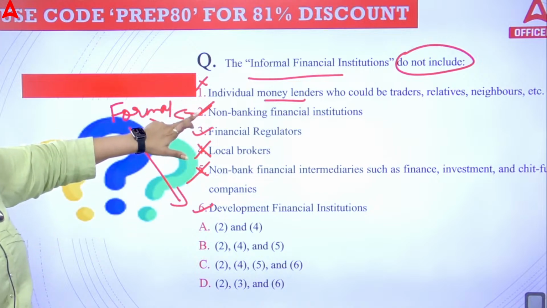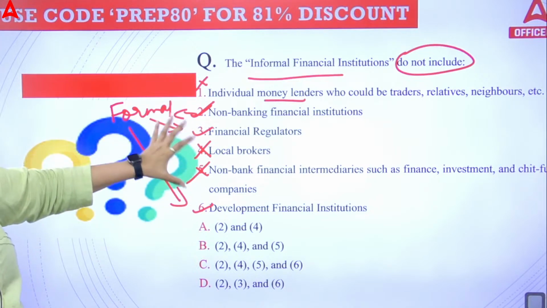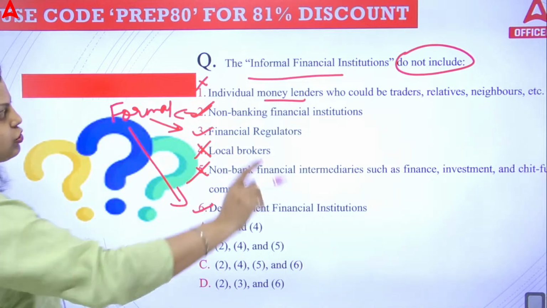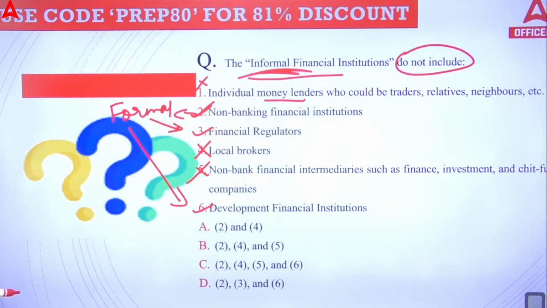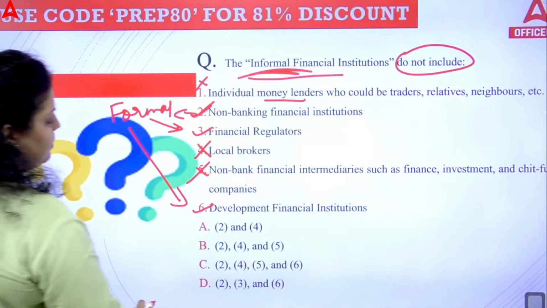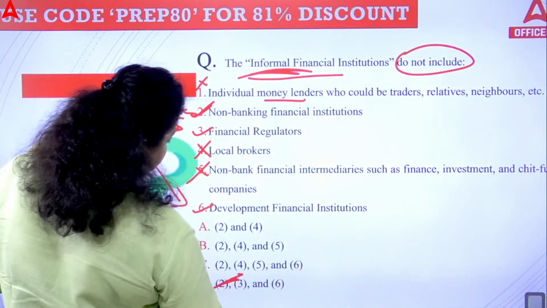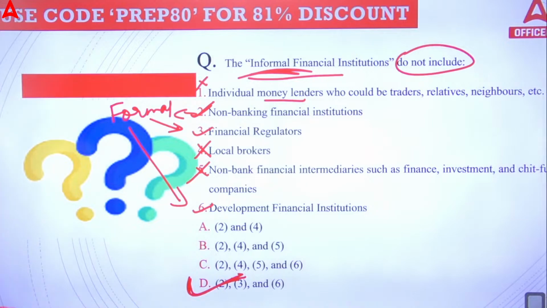So options number 2, 3 and 6 are the three options which are not a part of the informal financial institutions. So which of the following will be your right option? The right option will be 2, 3 and 6. It means D. So the right option will be your D option.